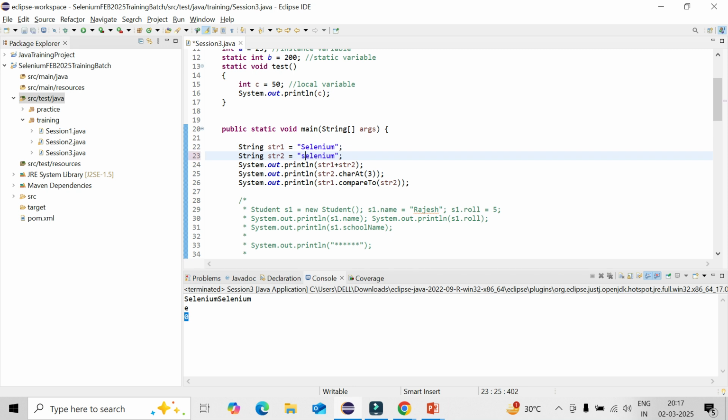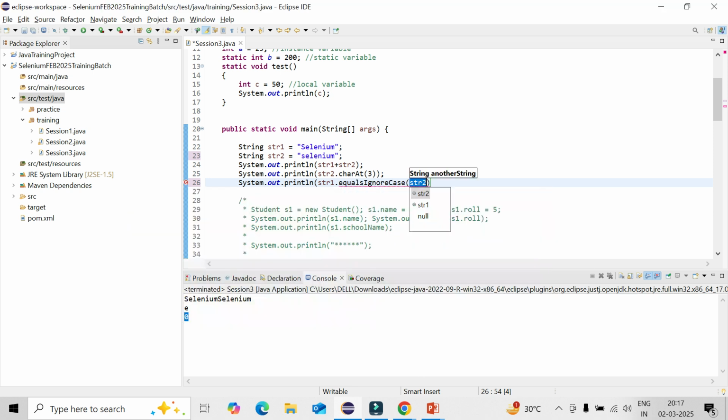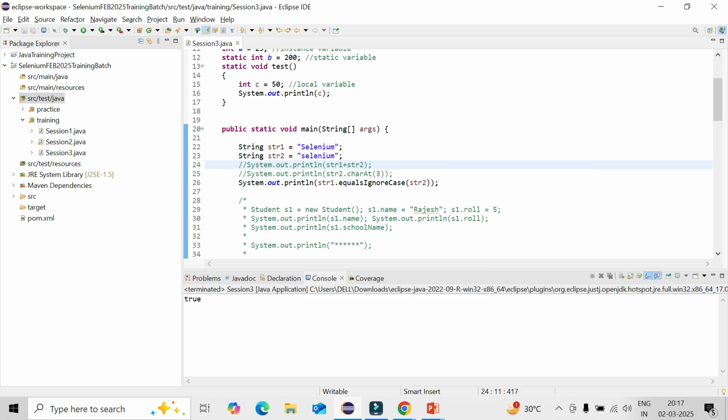Here instead of that you can use str1.equalsIgnoreCase(str2). You could see true, but still not same, right?